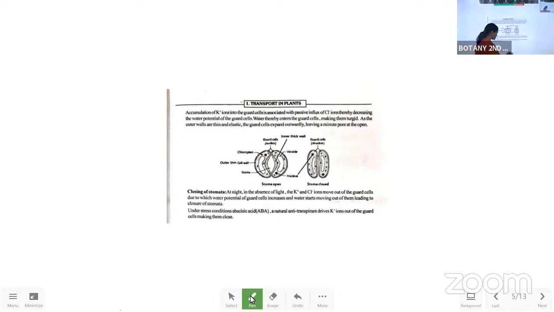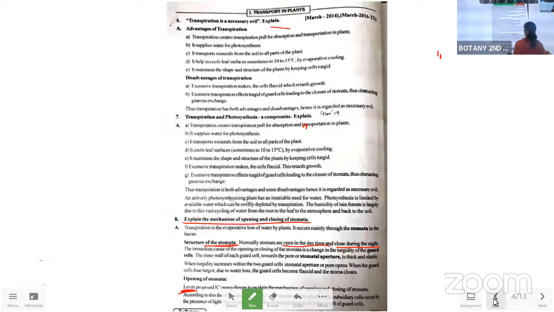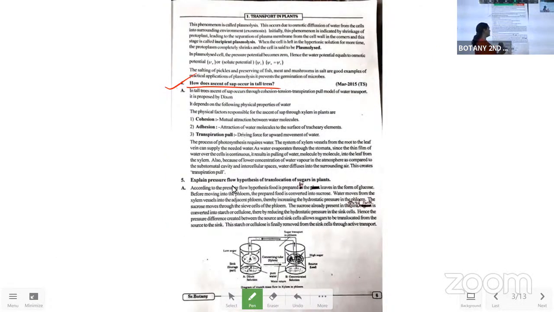Okay. So we have to see the next answer, that is the Munch mass flow hypothesis. We will discuss this in the next class, that is tomorrow's class, so that I can explain it in a proper way. How food is transported through the phloem in the plant body, which mechanism works, and if we learn this diagram, can we write the answer or not? So this is the way to learn in my subject: diagram, theory, diagram, theory. If you know the diagram labeling, theory will come automatically.